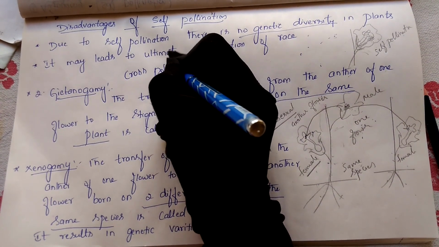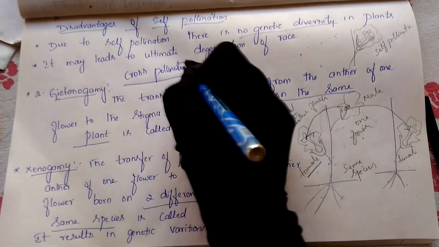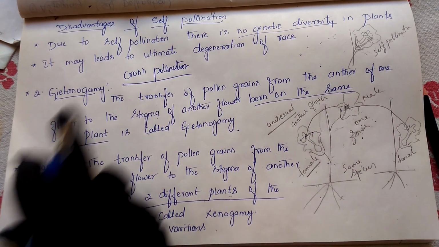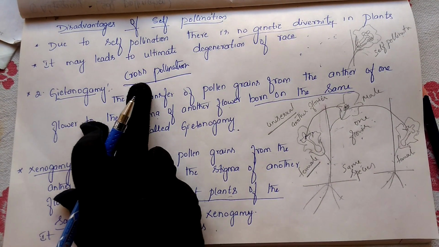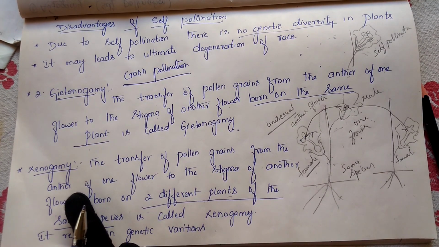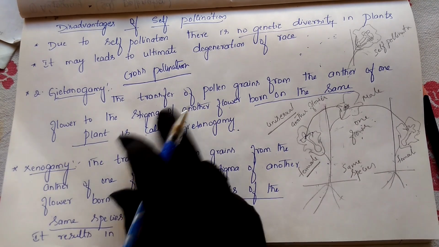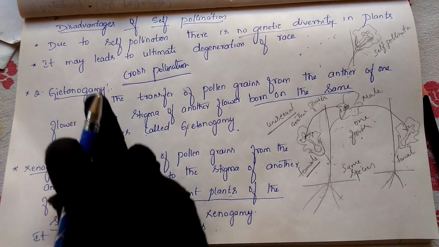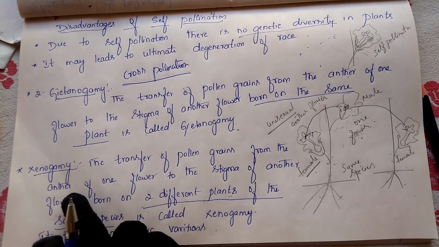Both are cross-pollination. In cross-pollination we find two types: one is geitonogamy, another one is xenogamy.